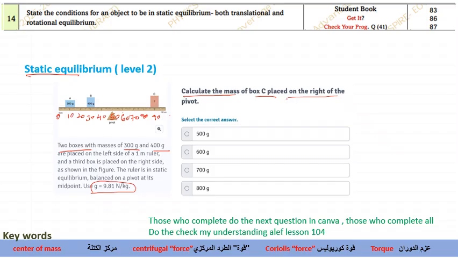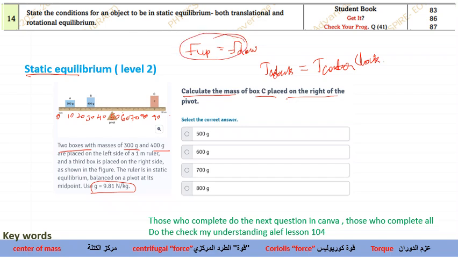So again, it's static equilibrium. You can use F up equal to F down, and torque clockwise equal to torque counterclockwise. So again, you will have a concern: can I use this one? The problem over here is no, because only two forces have been given, no other force. The pivot force is also acting, and they have not given it. So as long as they are not giving all those forces, you cannot use this particular equation, F up and F down. Okay.